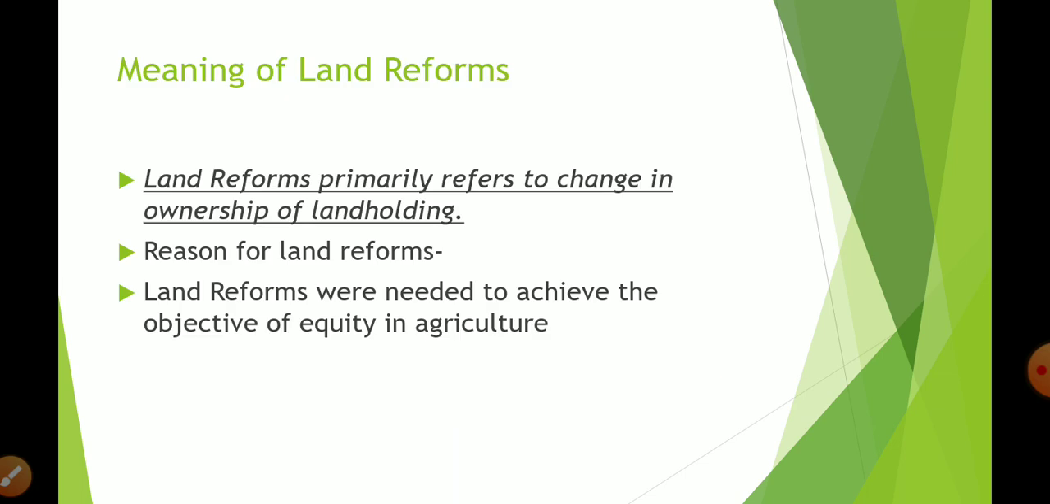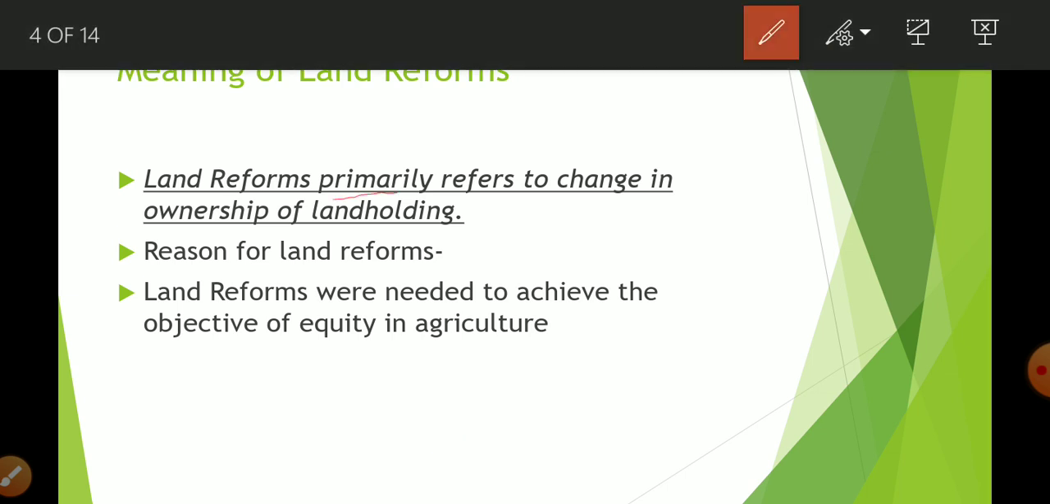So let me start. First of all, the meaning of institutional reform or land reform. Land reform primarily refers to the change in ownership of land holding. Why does the government use these land reforms? For getting equity in the agriculture sector. What is the meaning of equity? In the previous video I told you about equity.